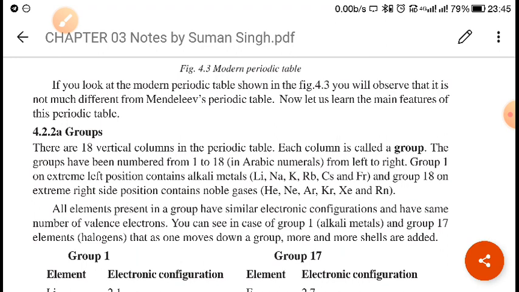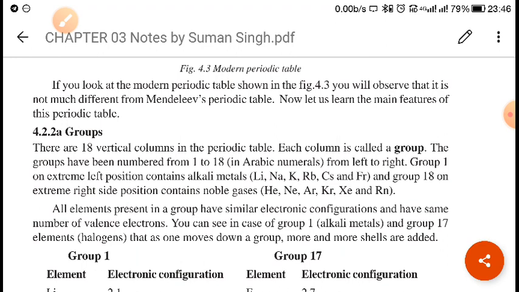These vertical columns are called group or family. The long form of periodic table also consists of horizontal rows, which I have already told you are called periods. The total number of periods is 7.